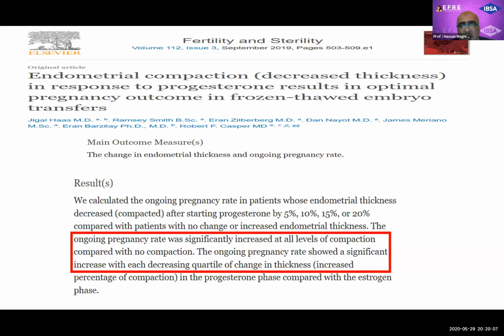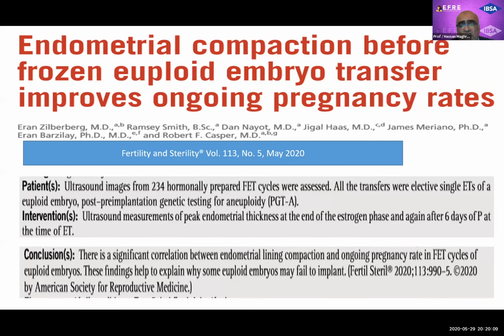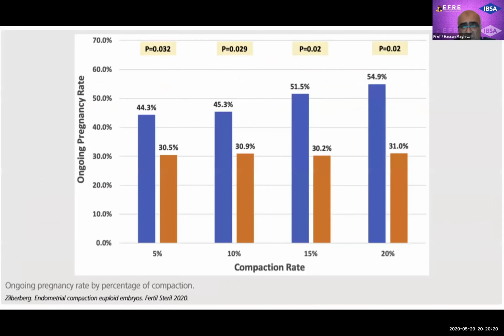In the second study, they came up with a nice idea that they will transfer only single euploid blastocyst after PGT-A to eliminate the endometrial factor from the equation of implantation. And so they transferred with the same protocol, but single blastocyst. And as you can see from this nice figure, if compaction was 5%, for example, the pregnancy rate was 44%, whereas if no compaction, it was 30.